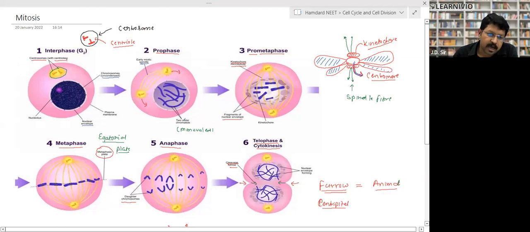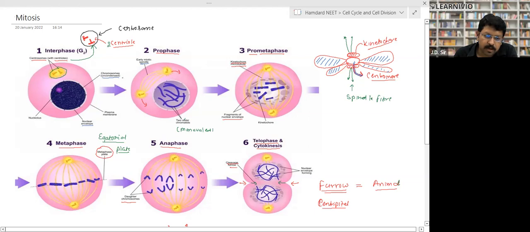Look, here I have shown the diagram in detail. So in this diagram, you can see this is the centrosome, and the centrosome has two centrioles which are T-shaped structures, and they are at 90 degrees to each other. This is the nucleus, right? And there is a structure called the nucleolus, right? And the nuclear envelope, and there is the plasma membrane.